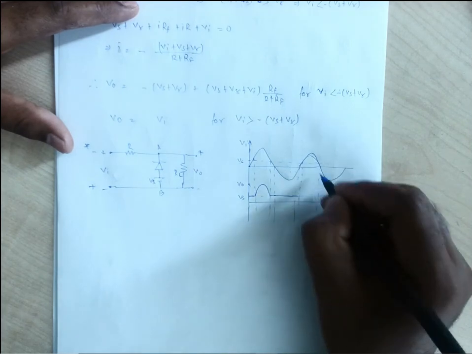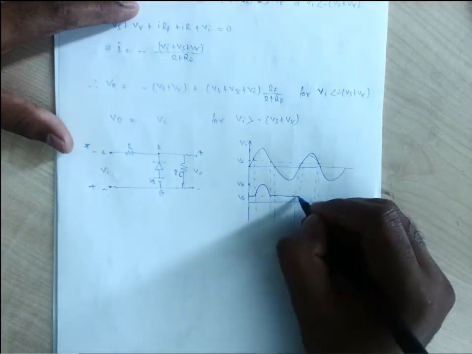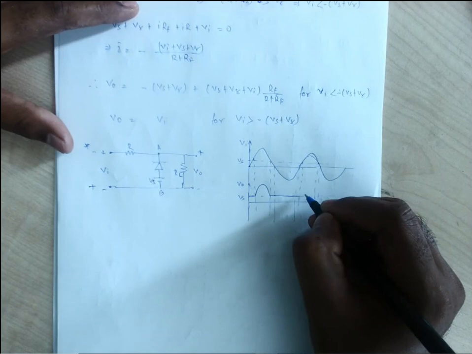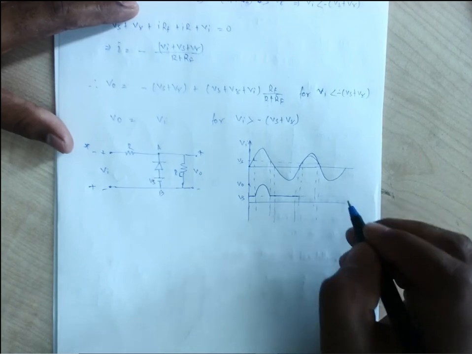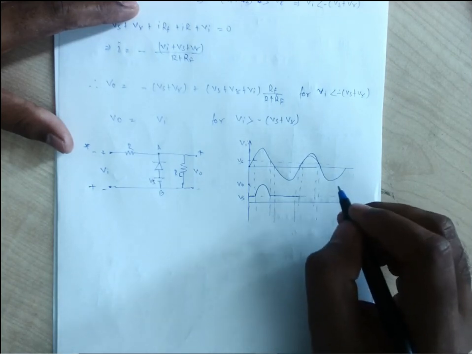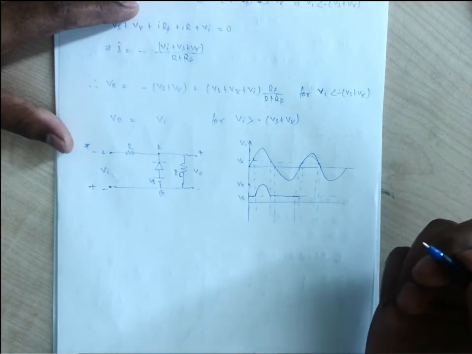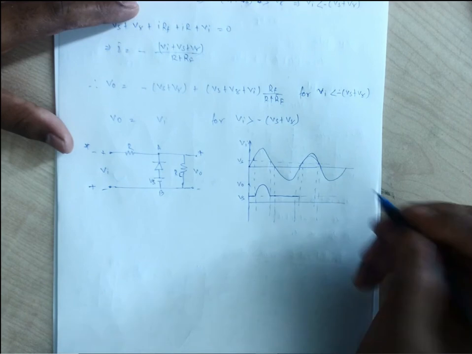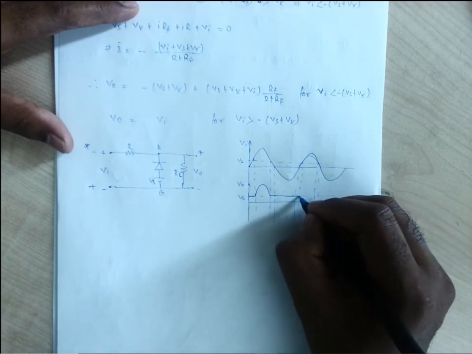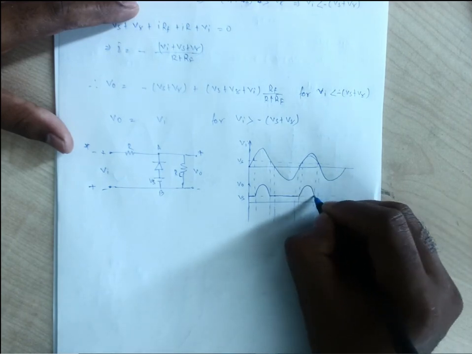Again, for the positive half, the diode will remain on until the moment at which Vi becomes greater than Vs. When Vi is greater than Vs, that is Vi is more positive compared to Vs, the diode will be off in the positive half, and we will have the output simply as the input.